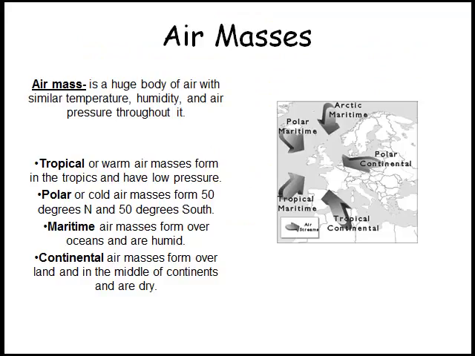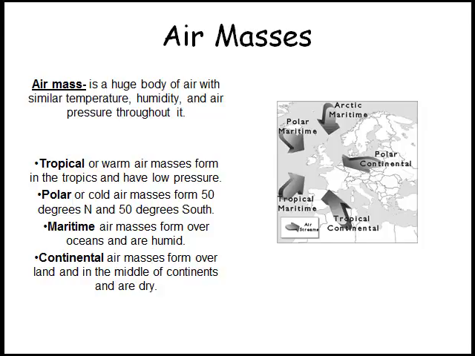Now we'll define an air mass. An air mass is a huge body of air that has a uniform moisture and temperature, or a similar temperature, humidity, and air pressure throughout. And so we've got different air masses. We could have a tropical air mass, which has warm air in the tropics and has low pressure.